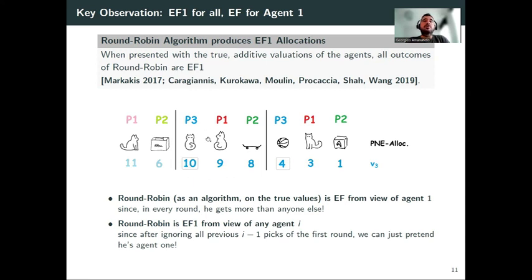So in this round, they have the best good, and the next round they have the best good, and so on and so forth. So as long as they ignore 1 good per agent, at least for the agents that come before in the ordering, then this is envy-free. So overall, it is EF1.